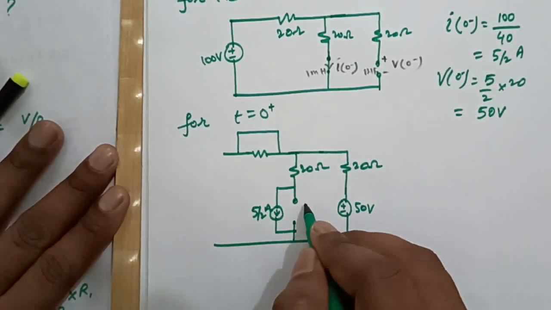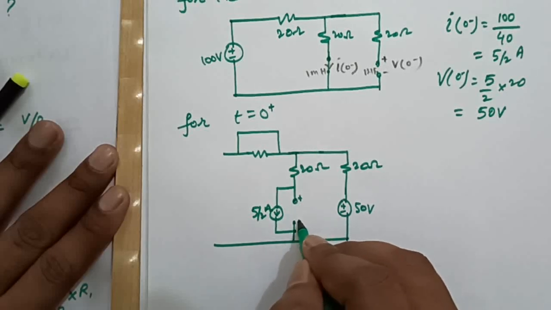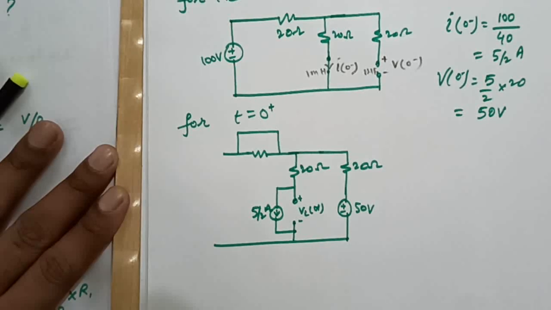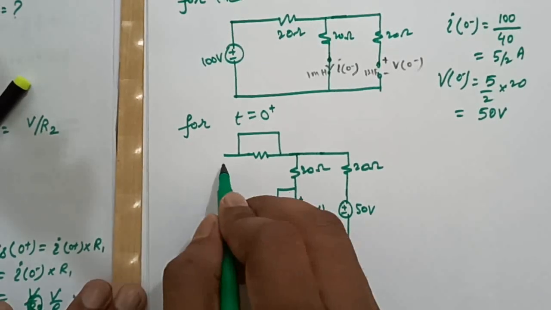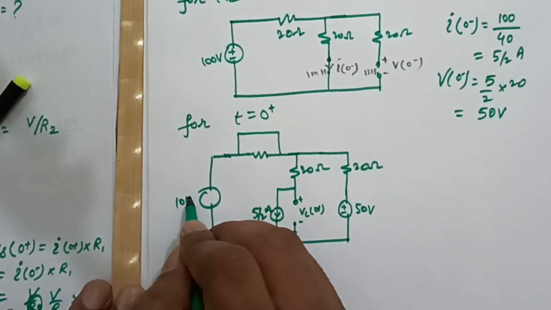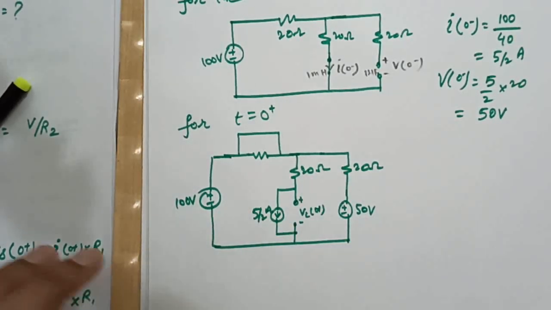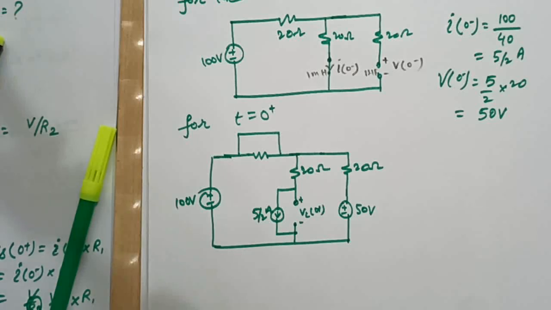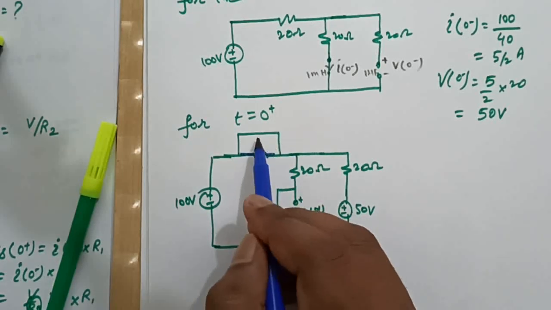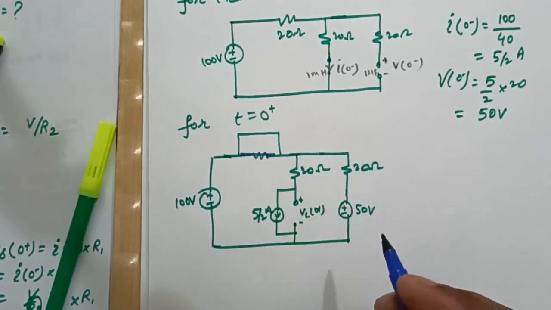This is 5/2. Let us say this is our VL0 plus, right? Forgot to connect this voltage source. This is 100 volt plus or minus. Now see here, as this element is short circuited, this will have no significance for time t equal to 0 plus.